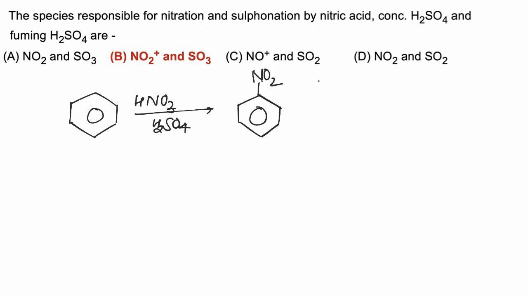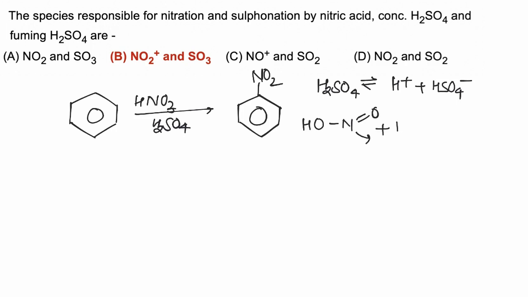In this reaction, H2SO4 acts as a strong acid and donates H positive. Nitric acid acts as a base in the second step. Nitric acid donates a pair of electrons to H positive and gets protonated.